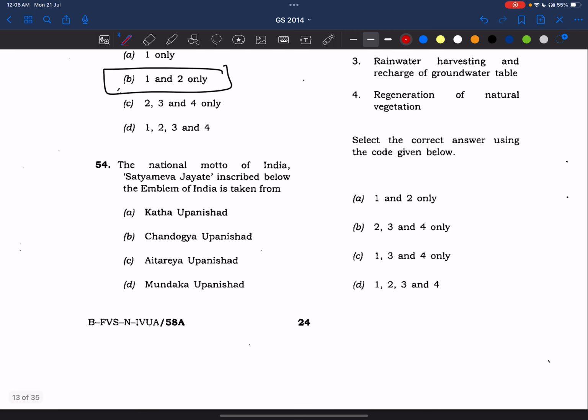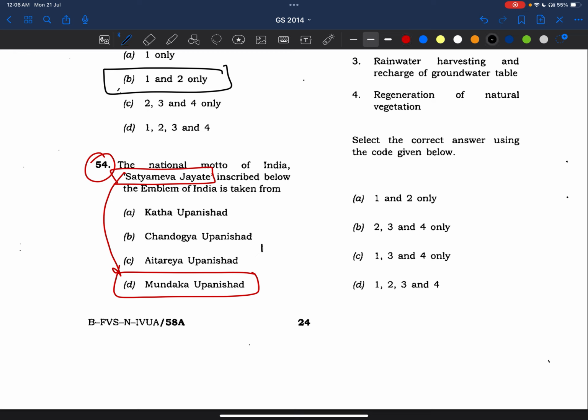Right? Now, coming to the 54th question. The national motto of India, Satyameva Jayate, inscribed below the emblem of India, is taken from. This is also a direct question, friends. It is from NCERT. Answer is Mundaka Upanishad. Okay. There is one more Upanishad, friends, Mandukya Upanishad. I have seen one test series which gave Mandukya Upanishad in option A. You feel that okay, we have seen Mundaka and Mandukya here. I marked Mandukya, and Mundaka was in the third or fourth option. Please remember this as well. It is not Mandukya, it is Mundaka Upanishad.